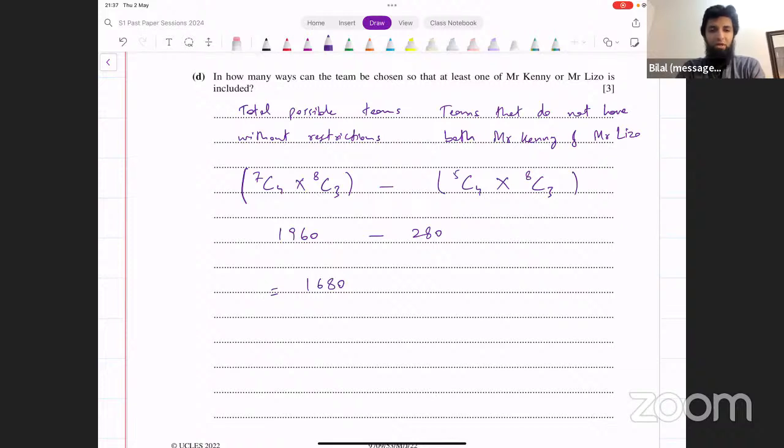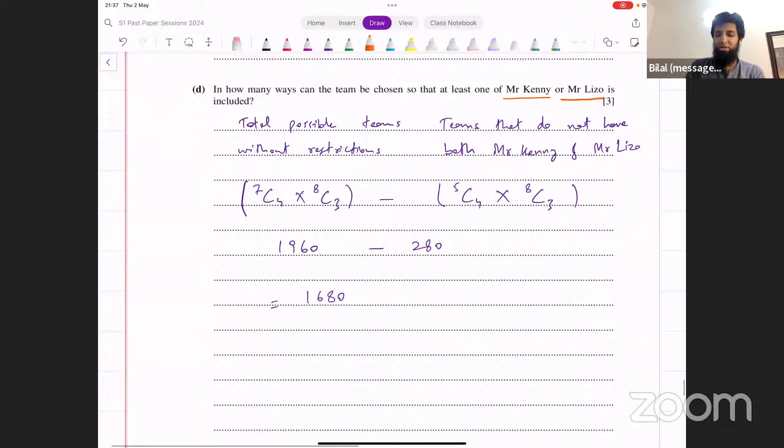given condition again, what are they saying? They're saying there are 7 adults in total. We want that at least one of Mr. Kenny and Mr. Lizo must be selected. Now, both of them are adults. So the first thing that we understand from that is there's no condition on children. There are 8 children, we select 3 out of the 8 children. The condition is on adults. And that condition is that at least one of these 2 people have to be selected.